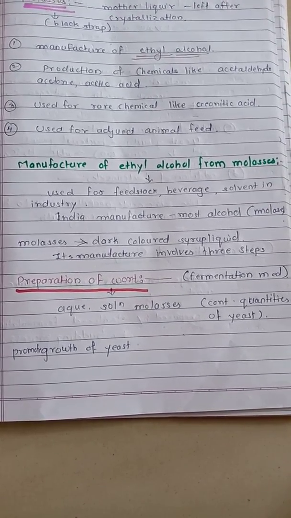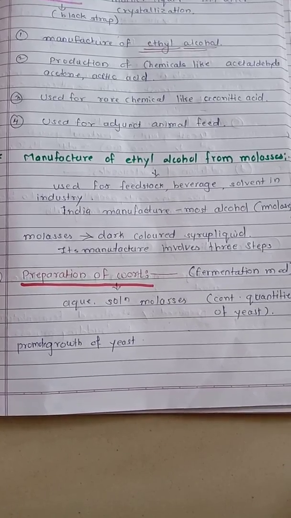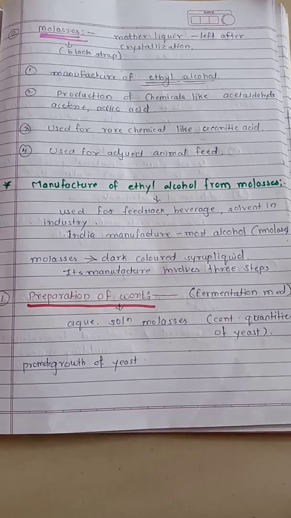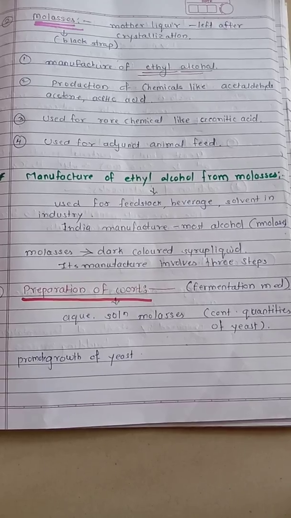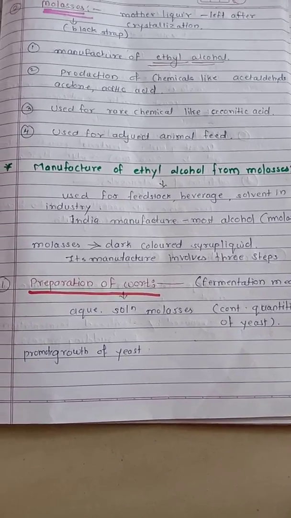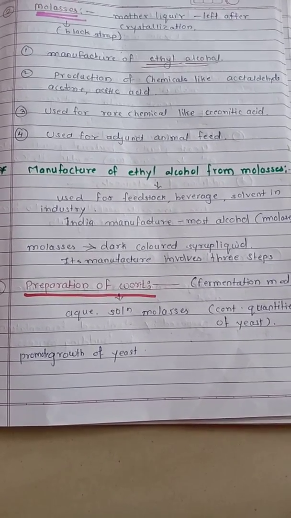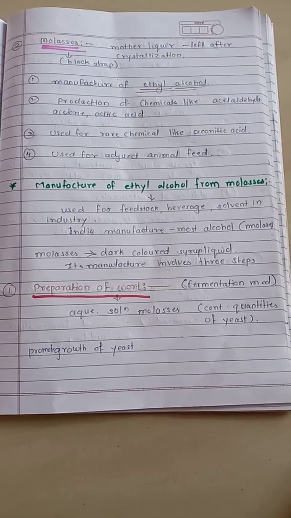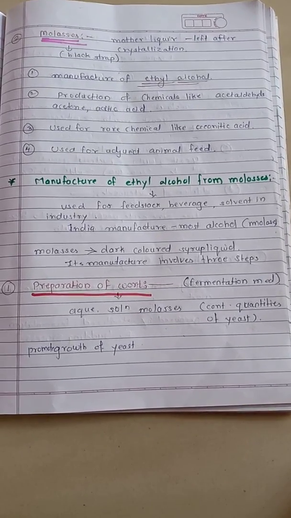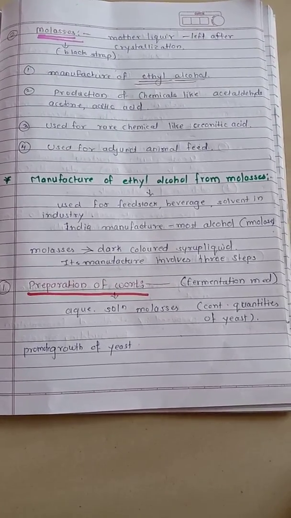What is molasses? It is a dark colored syrupy liquid. Its manufacture involves 3 steps. First one is preparation of wort. It is known as the fermentation medium.